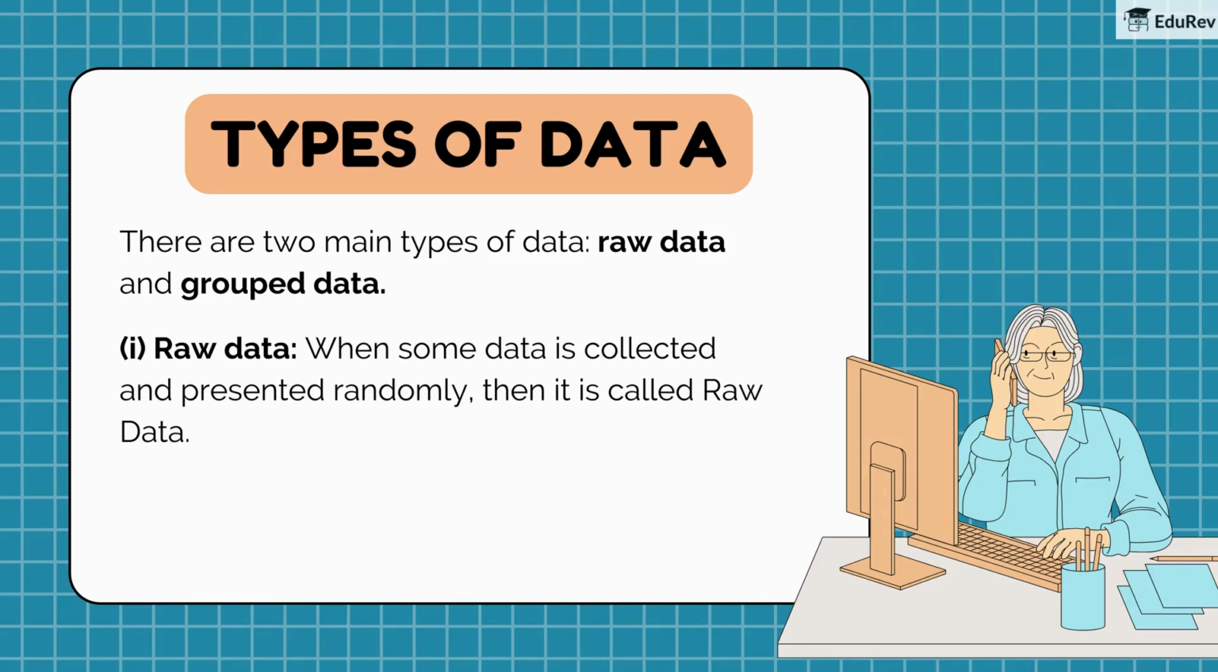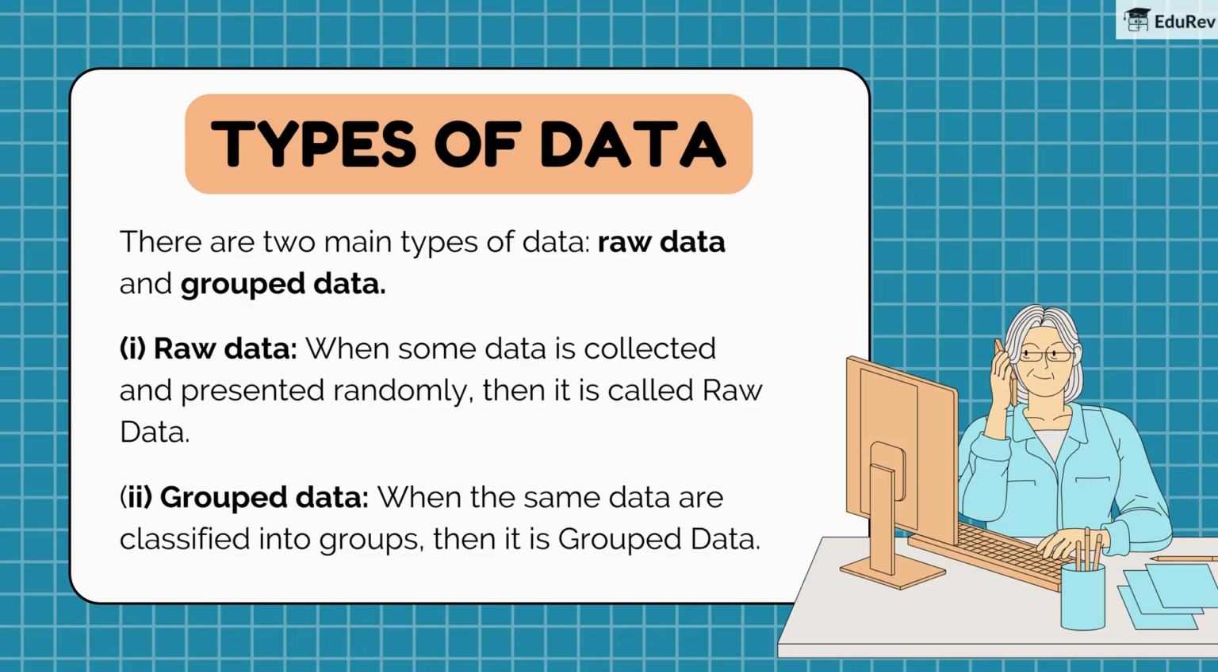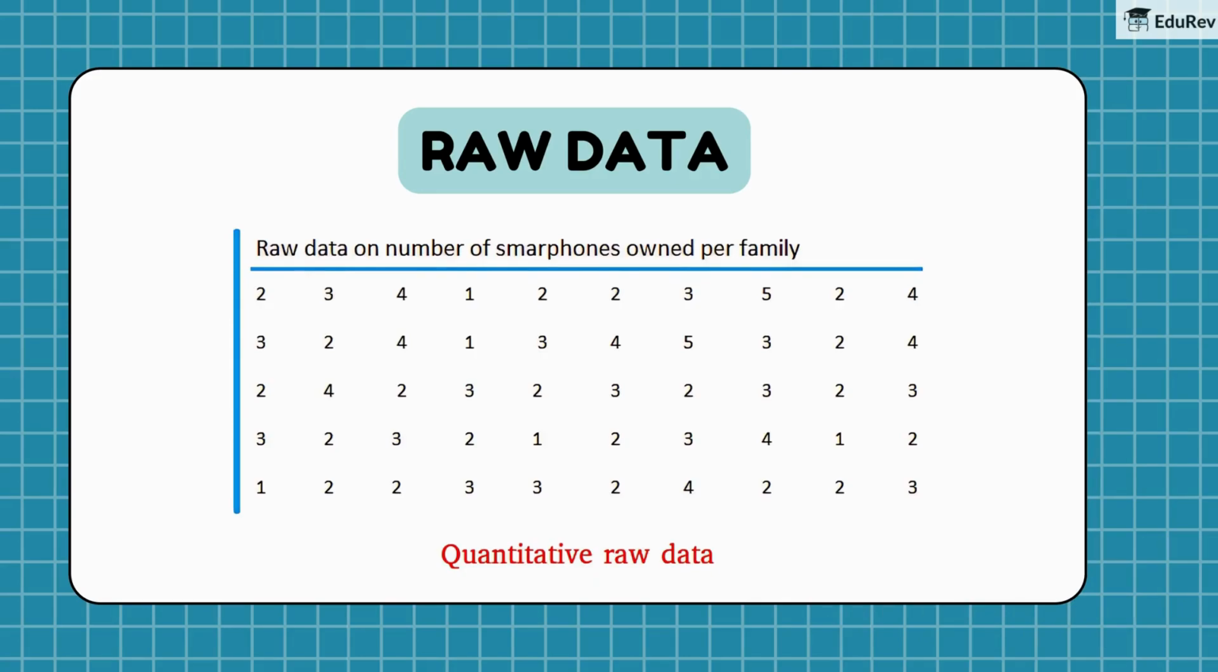Raw data is when the information is collected and presented randomly. Grouped data is when the same information is classified into groups. Here's an example of raw data showing the number of smartphones owned per family. As you can see, the numbers are listed randomly without any specific order.